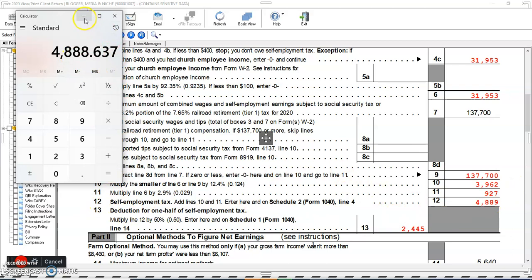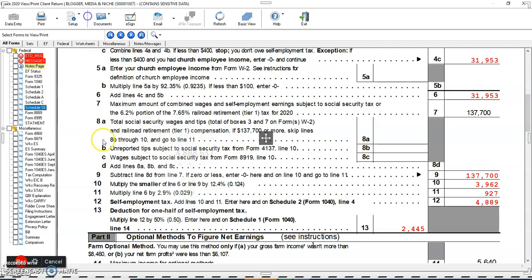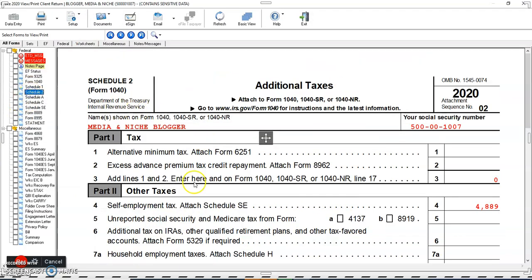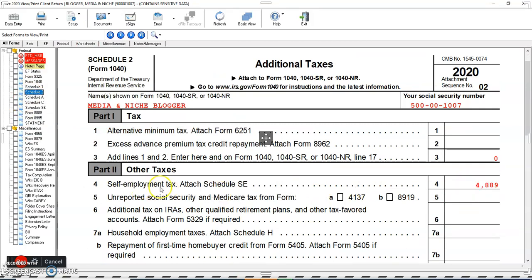Please have a look. Self-employment tax, enter this amount on Schedule 2 line 4. Schedule 2 line 4, you can see the self-employment tax amount from Schedule SE, 4889.